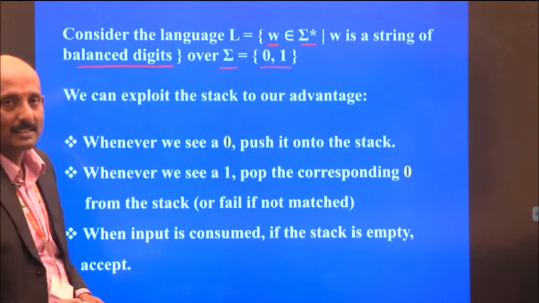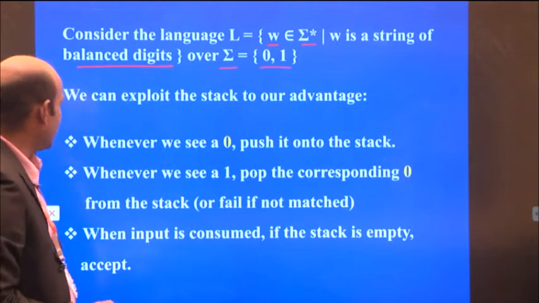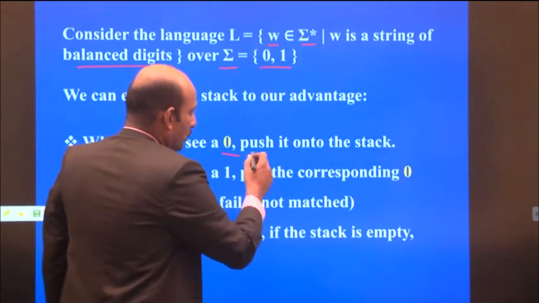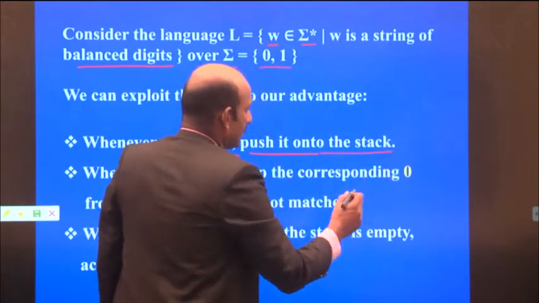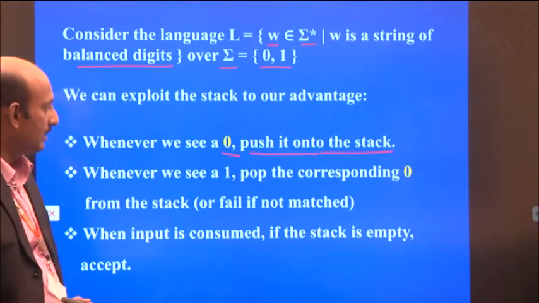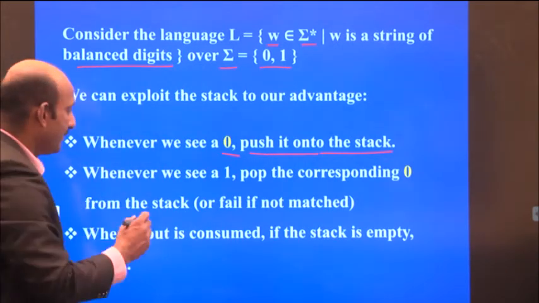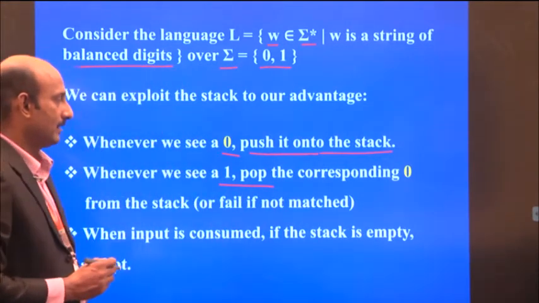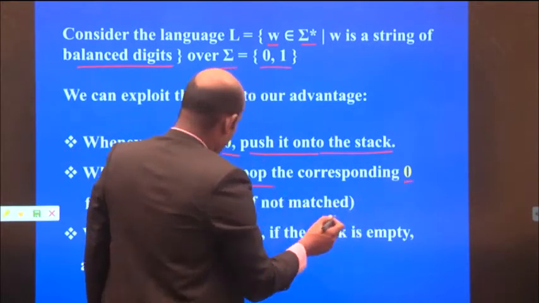So that is a balanced string, and we can exploit the stack. Our advantage is that whenever we see a zero, we push it onto the stack, and whenever we see a 1, we pop the corresponding 0 from the stack. That is very important.